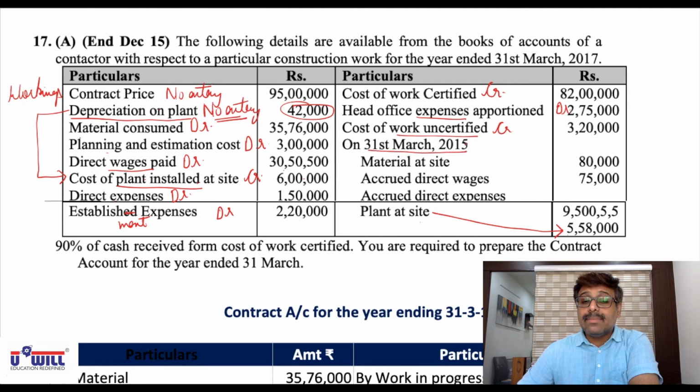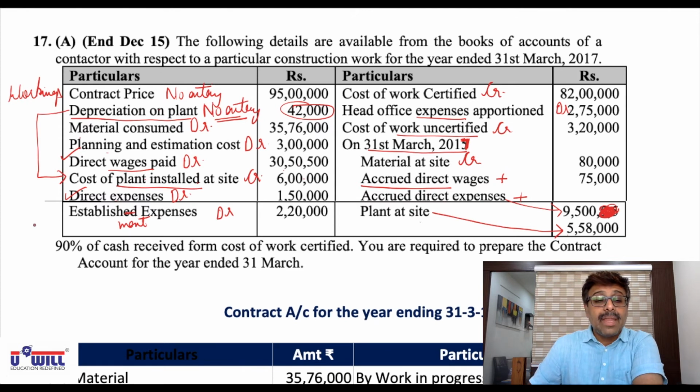Closing balances, make it 31st March 2017. Material at site, credit side. Accrued direct wages will add in direct wages, so put a tick on direct wages and amounts also. Accrued direct expenses will add in direct expenses, so put a tick on direct expenses. Now direct expenses are 9,500, cancel this 55. Okay, direct expenses are 9,500, and for plant at site, make a line up to this 5,58,000.